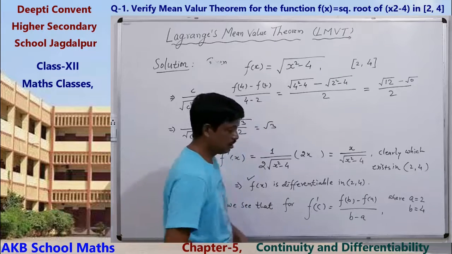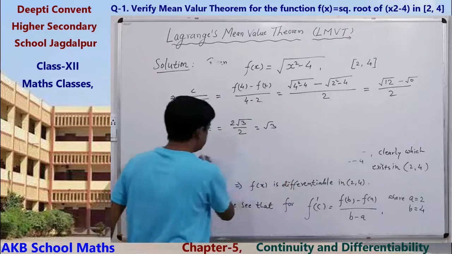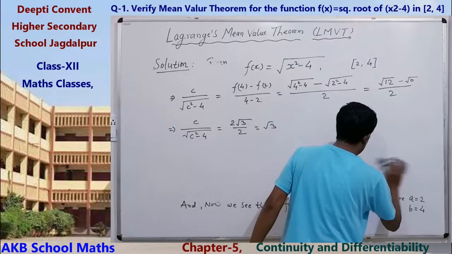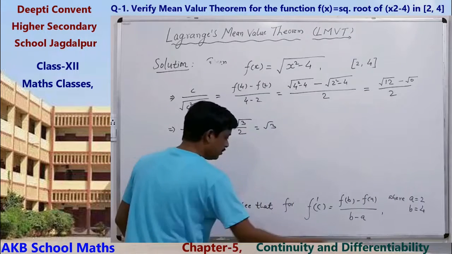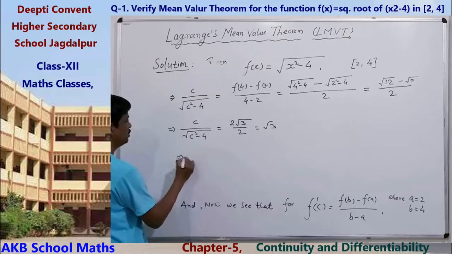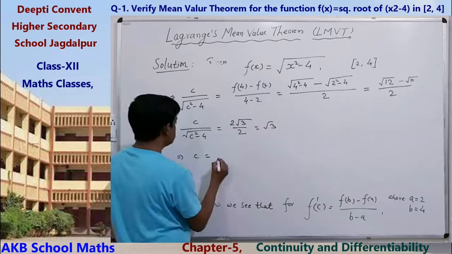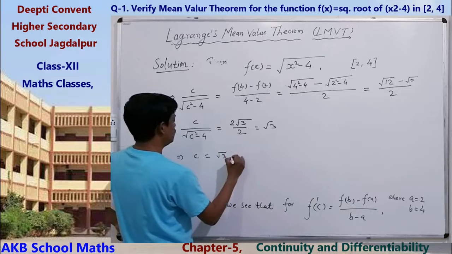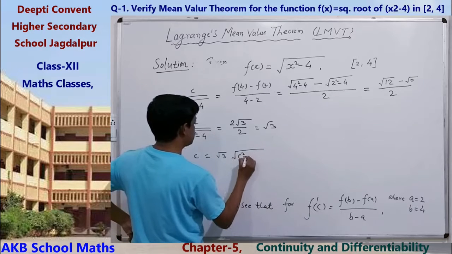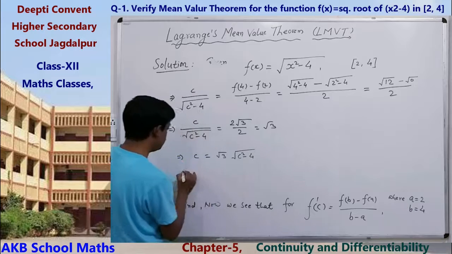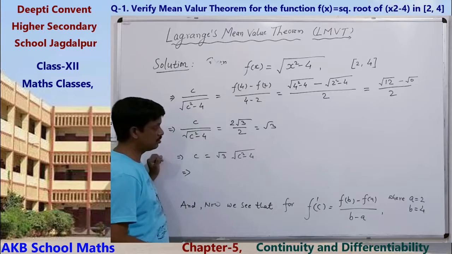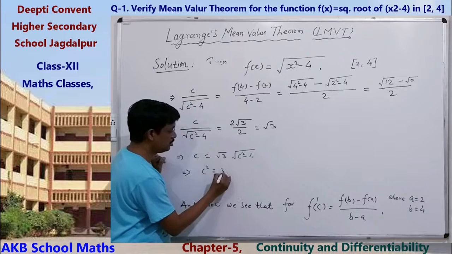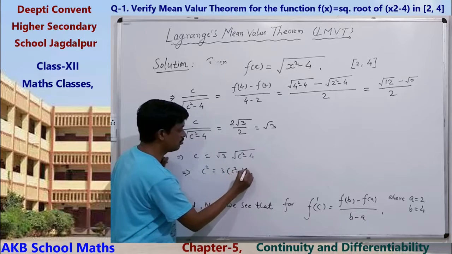Now solve it and see whether any value of c lies in (2, 4). Here c equals root 3 into root of c square minus 4. How can you solve it? Squaring both sides: c square equals 3 into (c square minus 4).